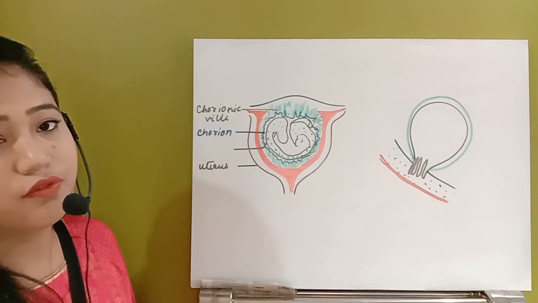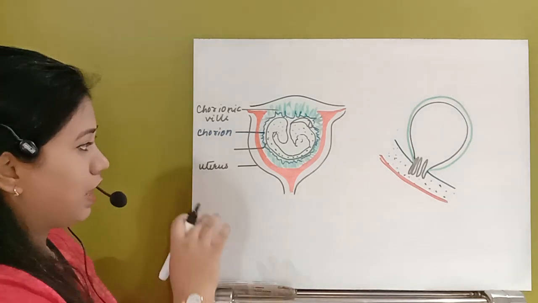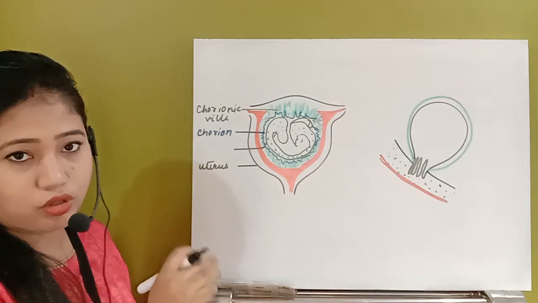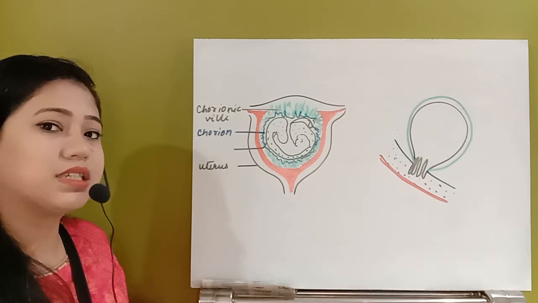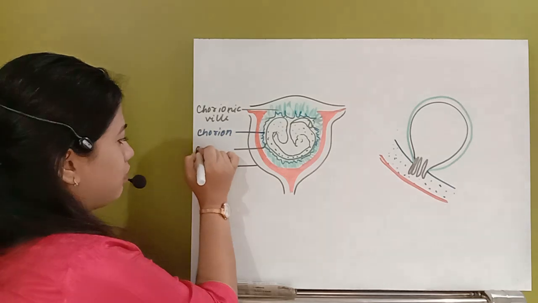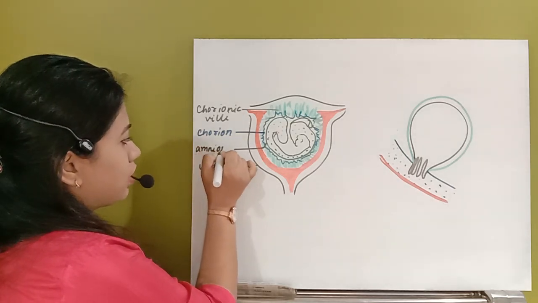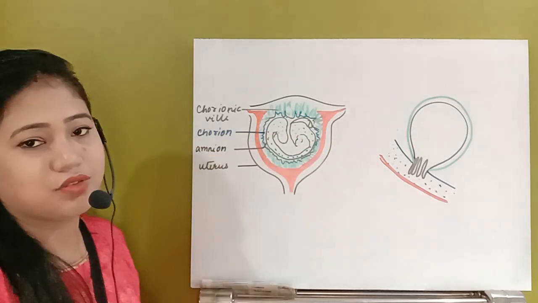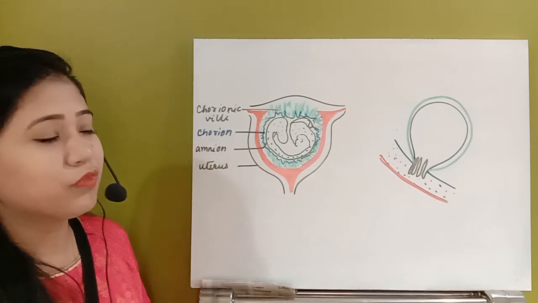The amniotic fluid is covered by the chorion, the extra-embryonic membrane, and inside there is another membrane, the amnion. So this amnion covers the amniotic fluid as well as the baby, where the baby will grow.